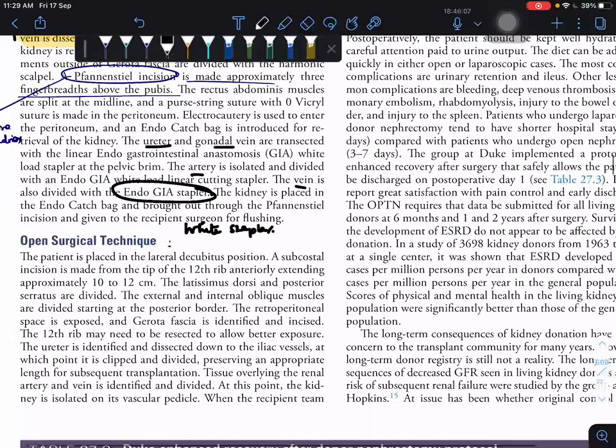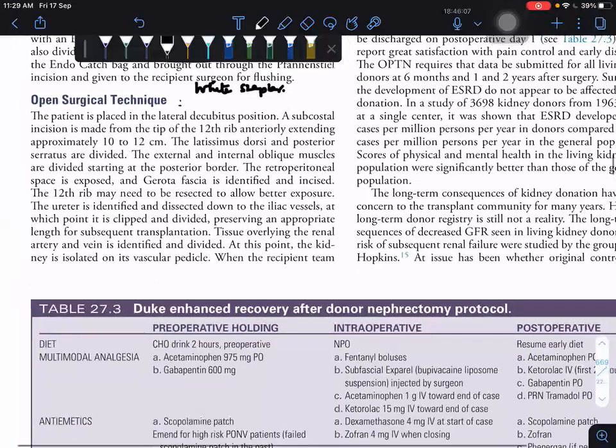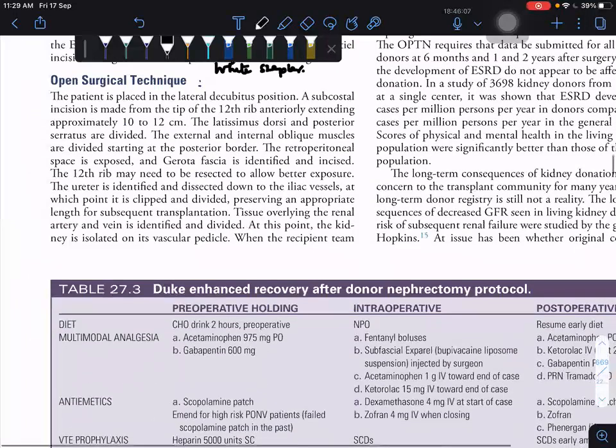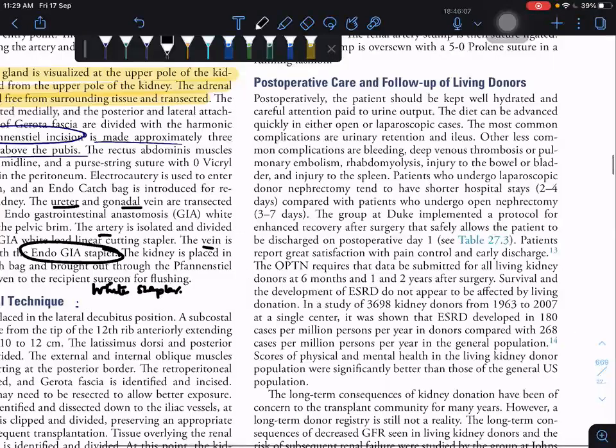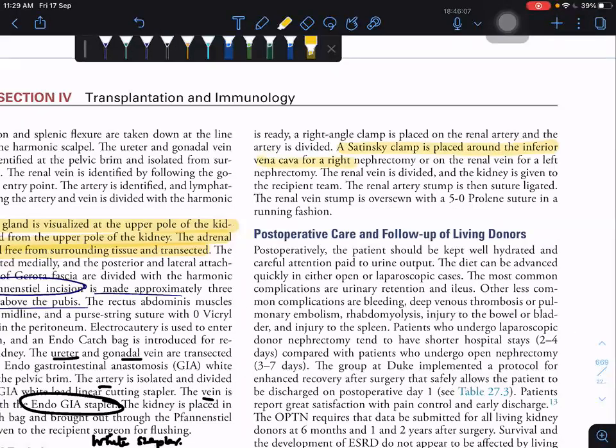So remember, these are not MCQs. So next comes your open surgical technique. Open surgical technique is not an important MCQ. One MCQ found is that a Satinsky clamp is placed around the inferior vena cava for right nephrectomy, or the renal vein for left nephrectomy. So for right nephrectomy you have to give a clamp on the IVC. For the left nephrectomy, you have to give it on the renal vein.